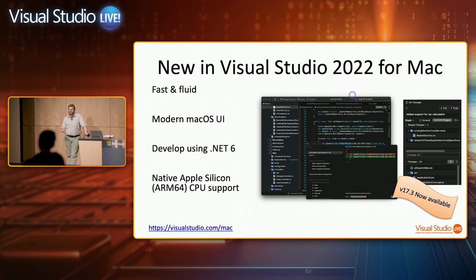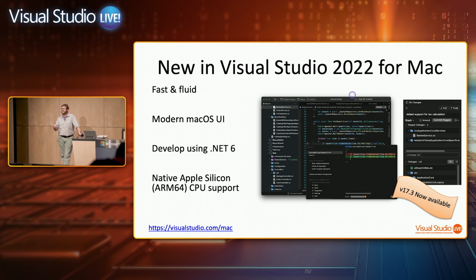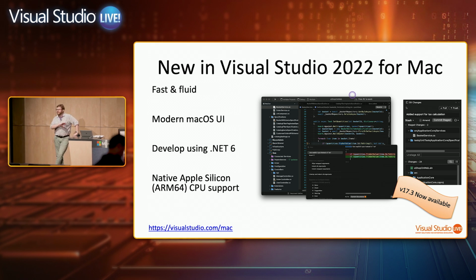And the big focus in this release was addressing customer feedback around performance of the IDE, the look and feel of the IDE. That was really the core of what we did in enabling .NET 6 development. So we swapped out both the front end of the IDE, it's all in native Mac OS UI, and we swapped out the back end architecture as well, and we run on top of .NET 6 now.